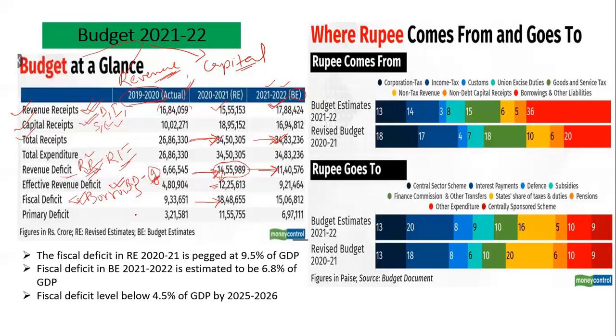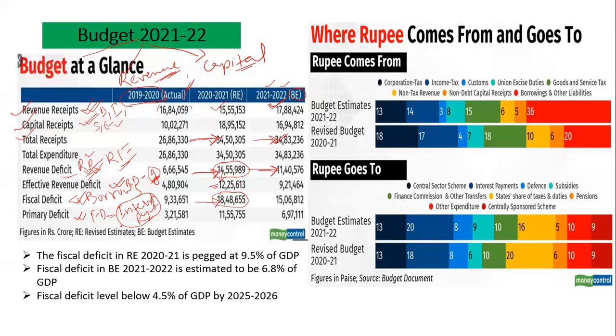Now coming to the last part, this is the primary deficit. So what is the primary deficit? The primary deficit is the fiscal deficit minus interest payment. You see that the government borrows a lot of money, and on that money the government pays interest. So if you subtract this interest payment from the fiscal deficit, you get the primary deficit.